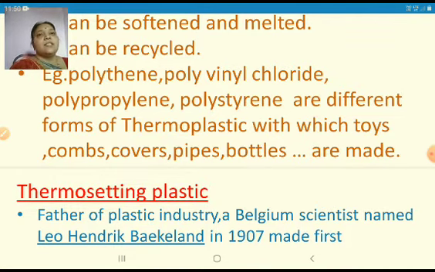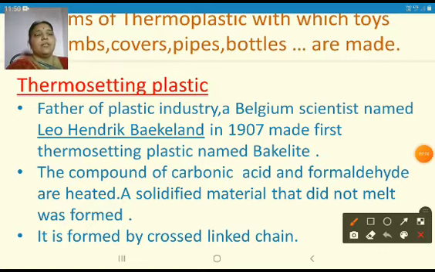Now we'll see the other type of plastic, that is thermosetting plastic. The father of thermosetting plastic is Leo Hendrik Baekeland, a Belgian scientist.